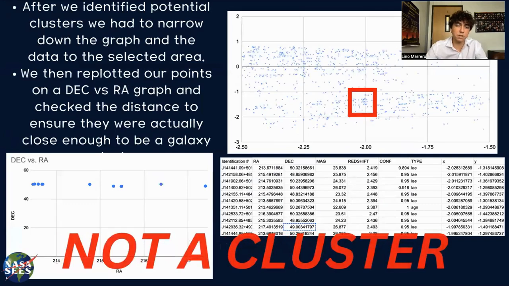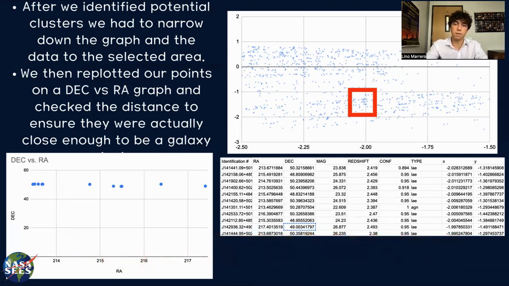And after we identified potential clusters, we had to narrow down the graph for the selected points and replot our points on a DEC versus RA graph and check the distance to ensure they're actually close enough to be a cluster. So while on the bigger graph in the top right, you can see that it does look like they're clumped together, on the lower graph in the bottom left, DEC versus RA, you can actually see the points are pretty spread out, which is a strong indication that this is not a cluster.